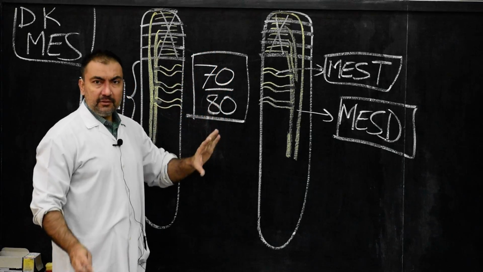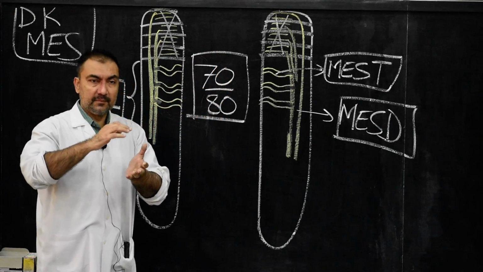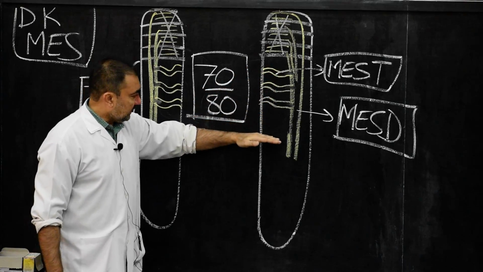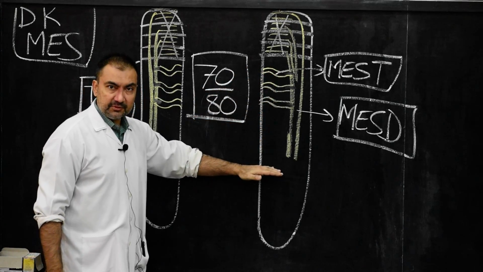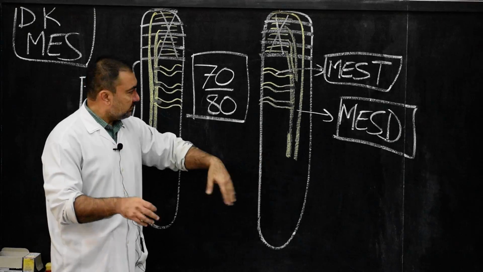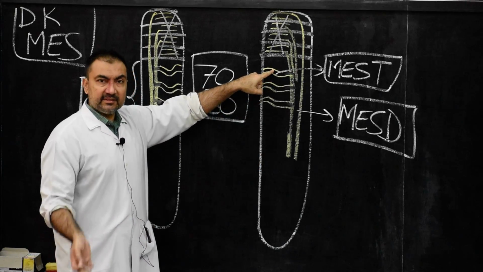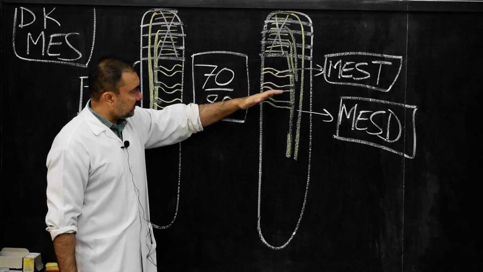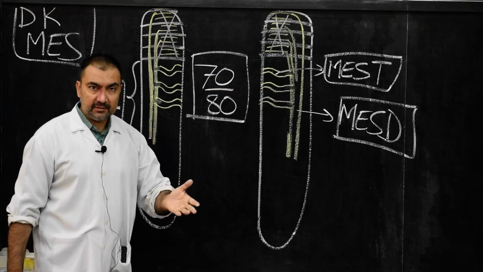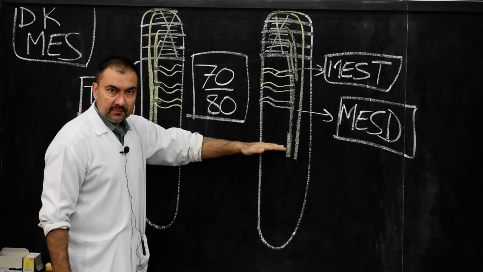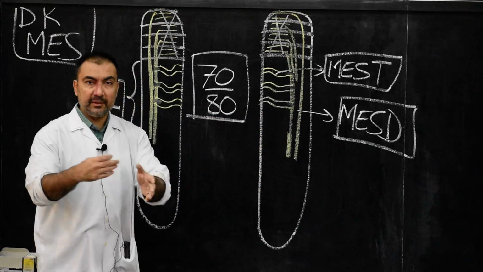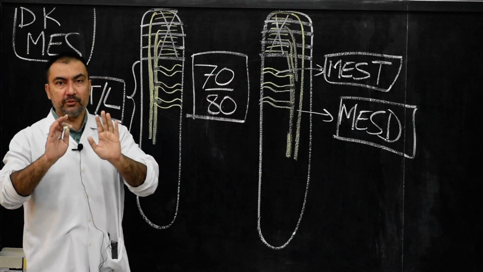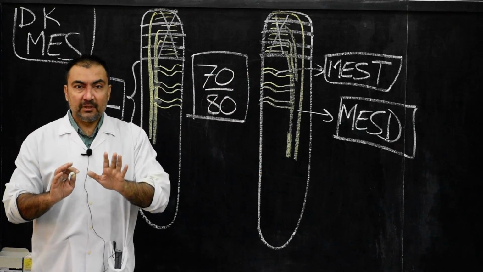These 70 to 80 will not remain constant. The proximal tubules, after their appearance, keep on disappearing, and the distal tubules, that is the caudal tubules, start appearing. That means as the proximal or cephalic, upper thoracic mesonephric tubules disappear, immediately the caudal, that is distal, mesonephric tubules keep on appearing. So in total there will be 70 to 80 mesonephric tubules at one time.